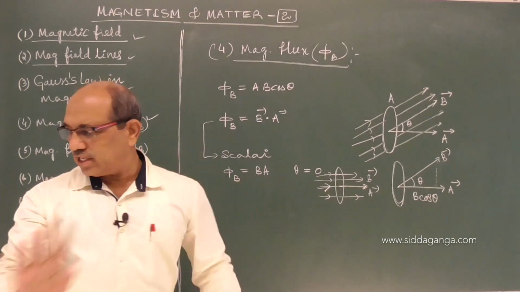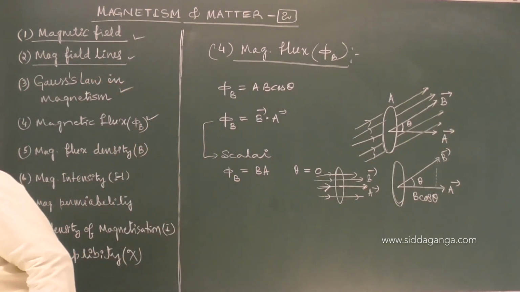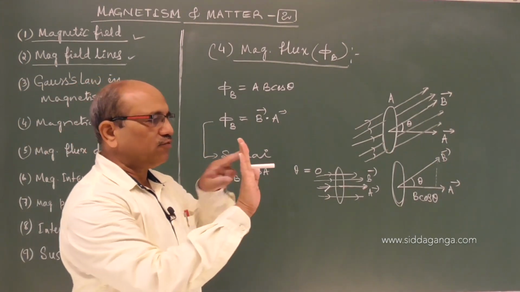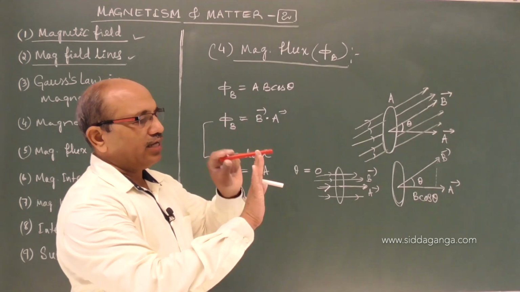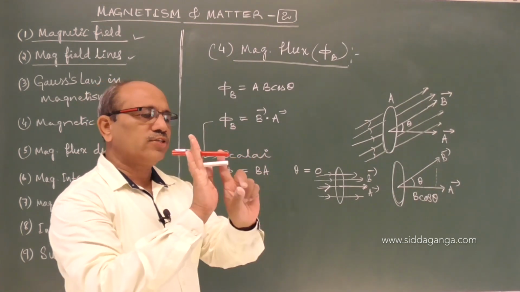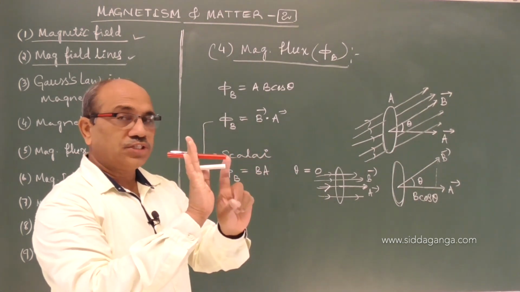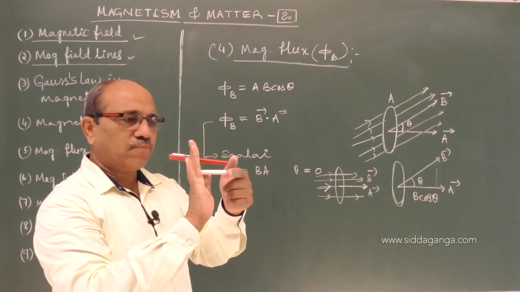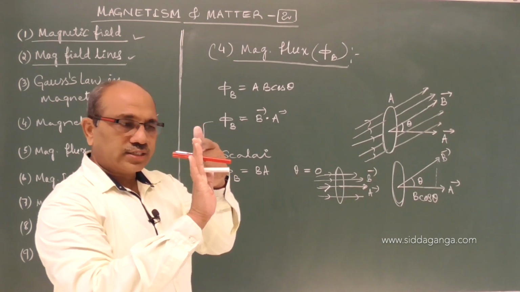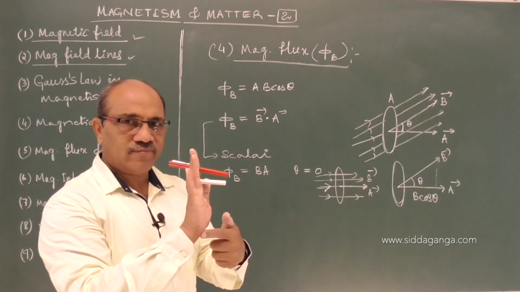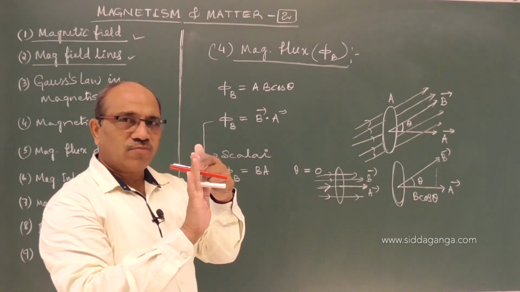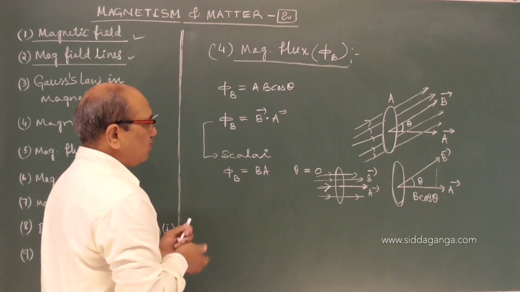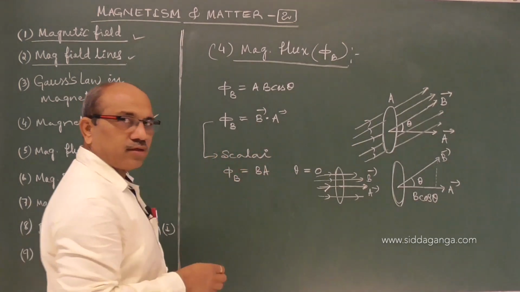The surface is perpendicular to the magnetic field lines. Magnetic field lines are in this direction. You are seeing both are parallel: the area vector and the magnetic field lines are parallel. But the surface we hold is normal. When the surface is normal to the field lines, we see maximum flux through it. That flux is equal to BA.